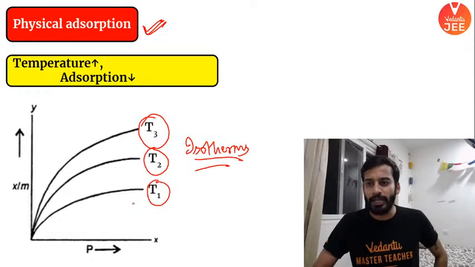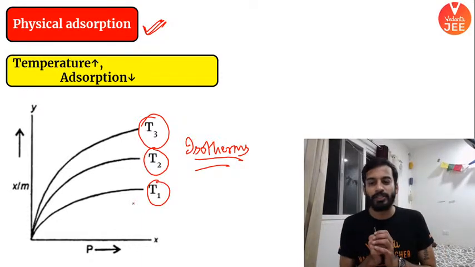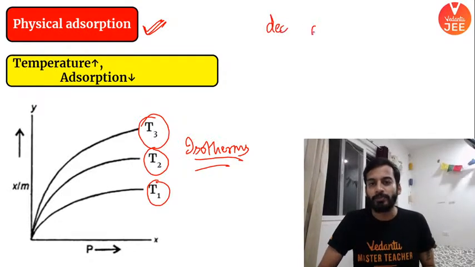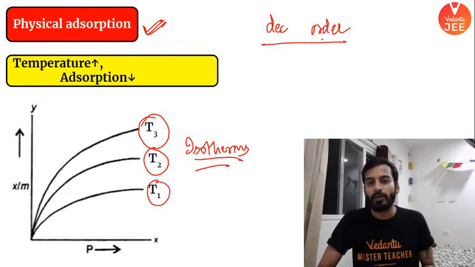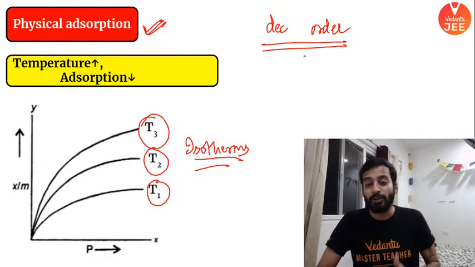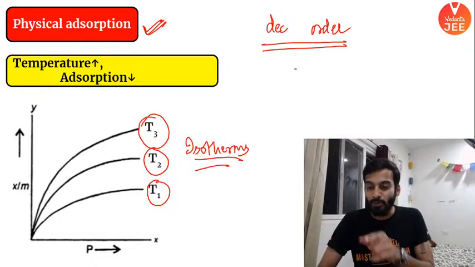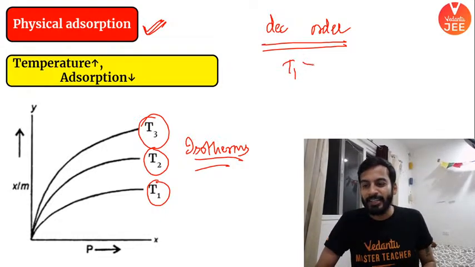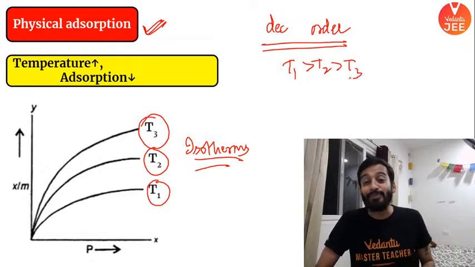Let me know what is the answer, boys and girls. Arrange the temperature in decreasing order. According to you, at which particular temperature adsorption would be maximum? Very good. Taranmeet has given the answer. T1, T2, T3, absolutely right.